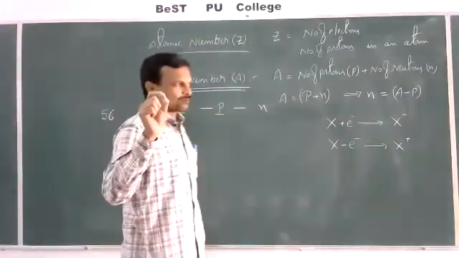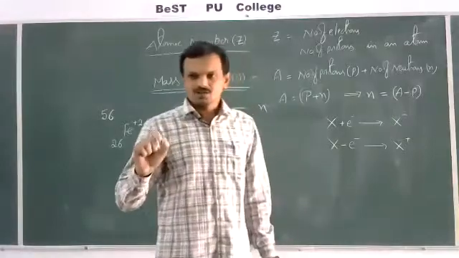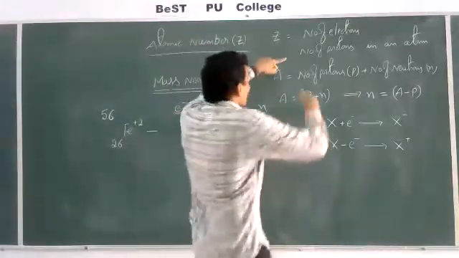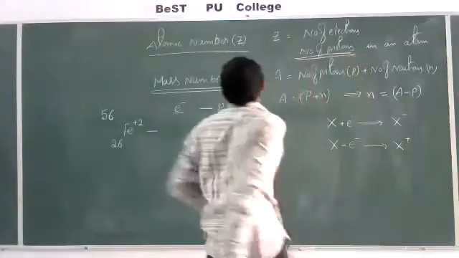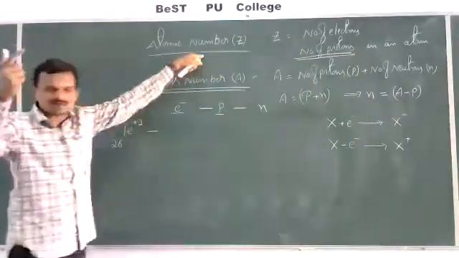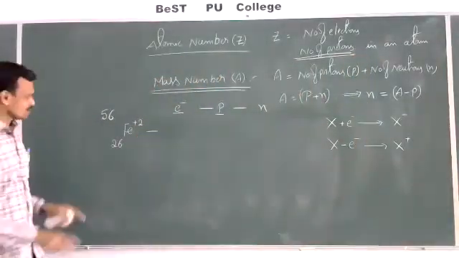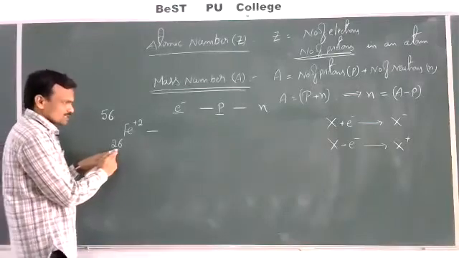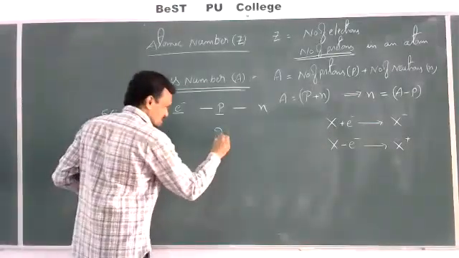When an atom becomes an ion, there is no change in protons. The number of protons is always equal to the atomic number, whether the given species is an atom or an ion. So the atomic number here is 26, and the number of protons is fixed at 26.